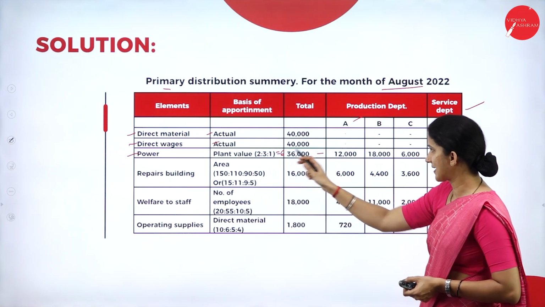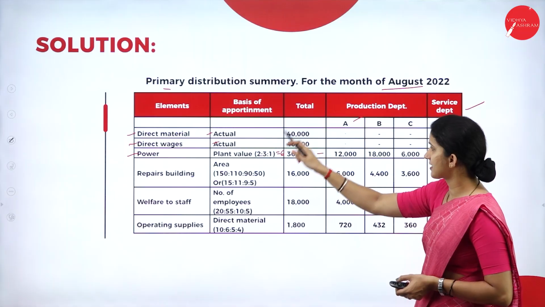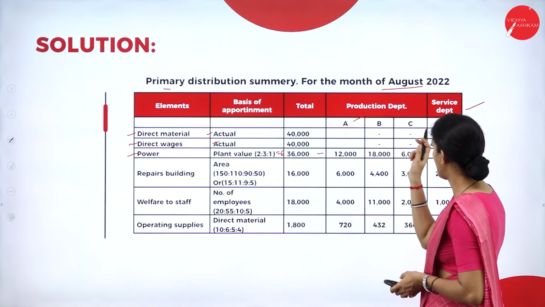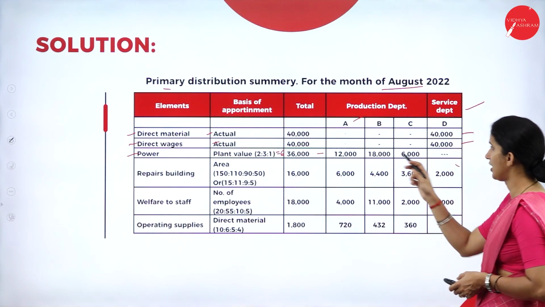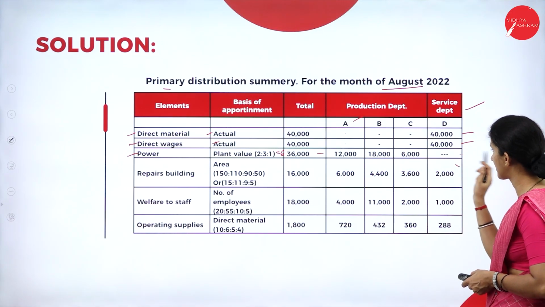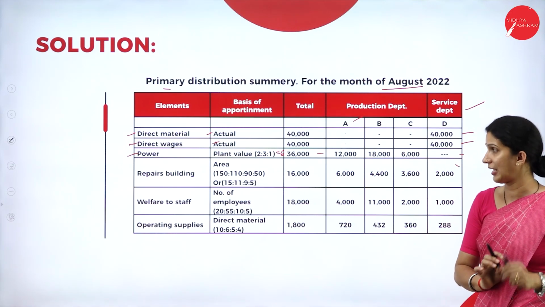36,000 into 2 by 6. Then for B, 36,000 into 3 by 6. And then for C, 36,000 into 1 by 6. So we have allocated to 3 departments. D, it is nil since there is no ratio.